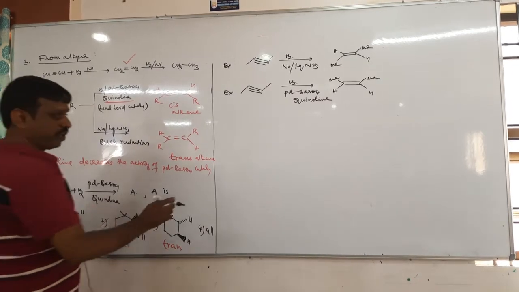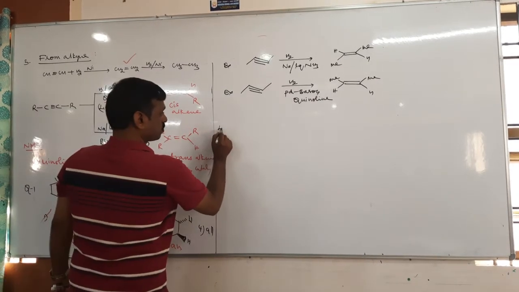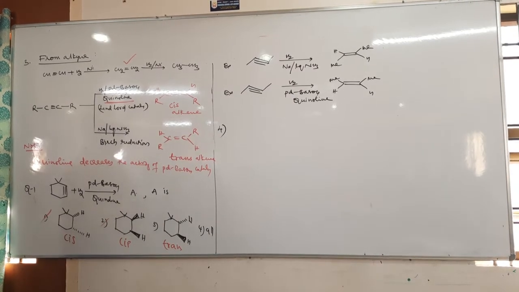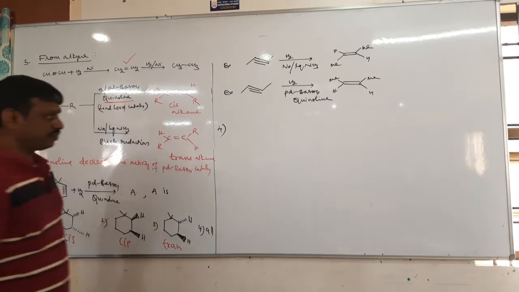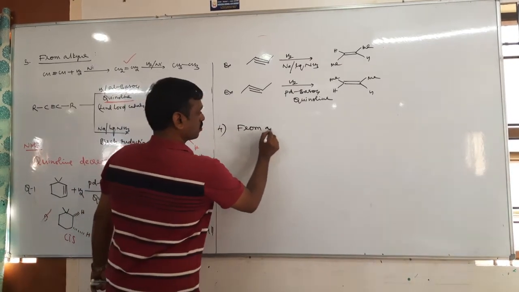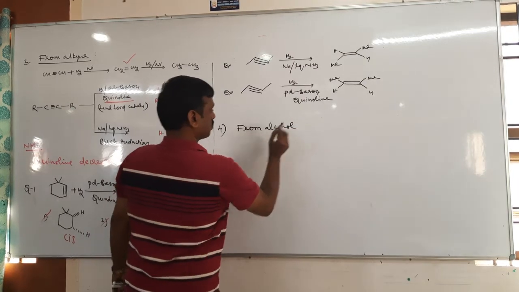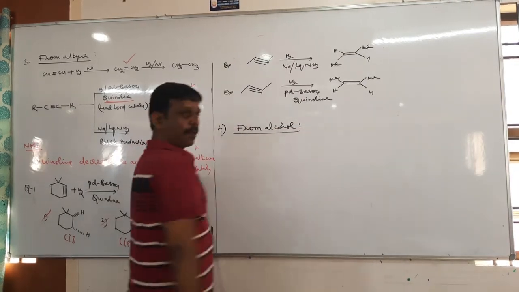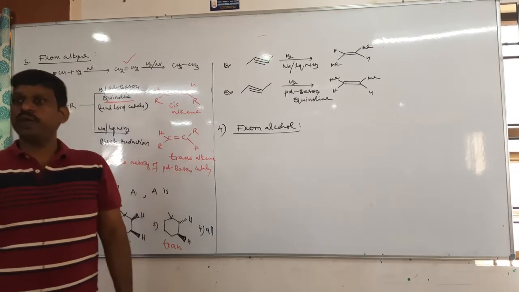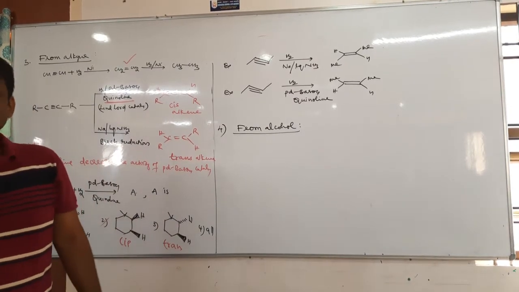So the third method of preparation. Fourth one, from alcohol. Tell me, how do you prepare alkene from alcohol?